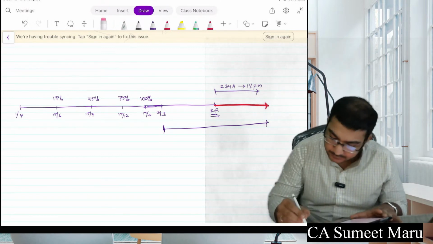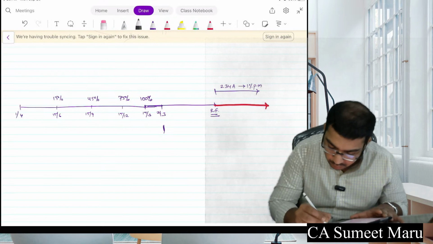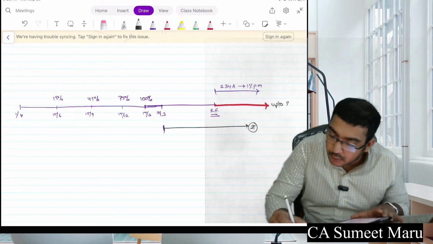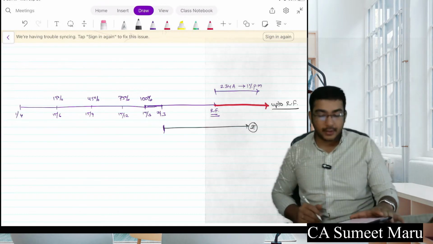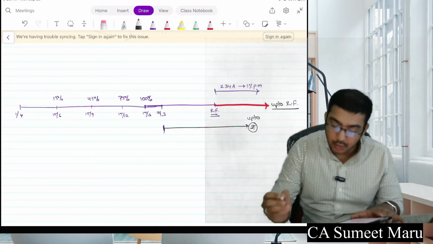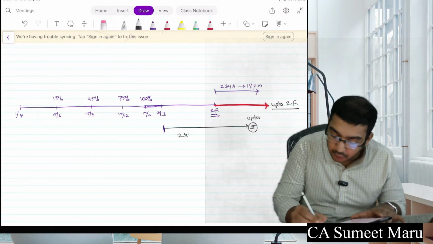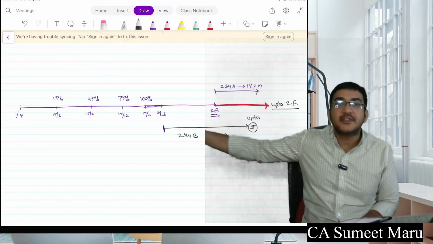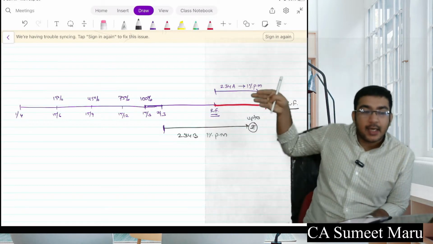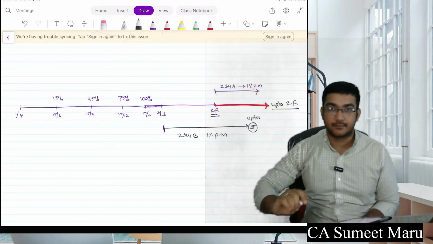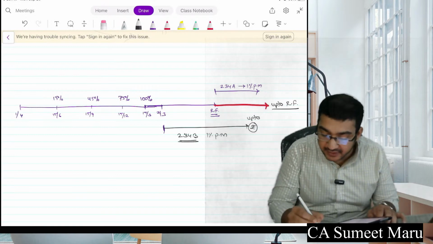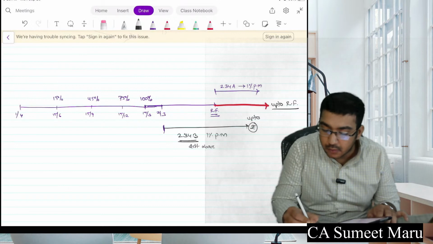So I will just draw it like this. Up to the payment. This is up to return filing. Up to payment. Okay. This is section 234B. 1% per month. Everyone getting this? This starts from 31st of March. So see, हम reverse आ रहे हैं. A पहले इधर बात किया, B इधर किया और C और आगे करेगा. Everyone clear? So this is for your advance tax late payment if the difference is above 90%.